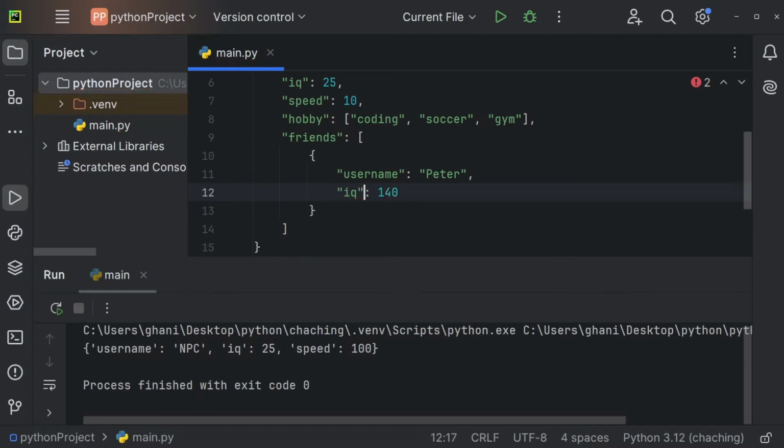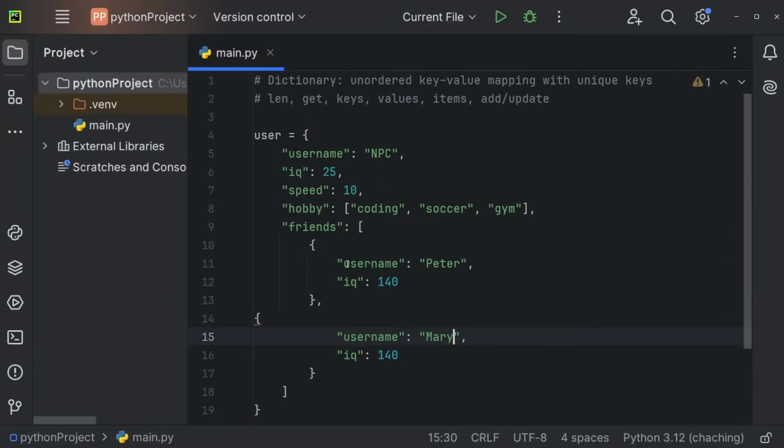Actually, let's close this right here. And now we could just copy this one and have a couple of friends in here. So that could be Mary and so on. So I think you get the idea. So I really want you to understand that when using lists, tuples, and dictionaries, you're not limited to one single data type. You shouldn't do this for a set because this can cause a lot of problems, but for the other ones, this is totally fine. And that's all you really need to know about dictionaries in Python.